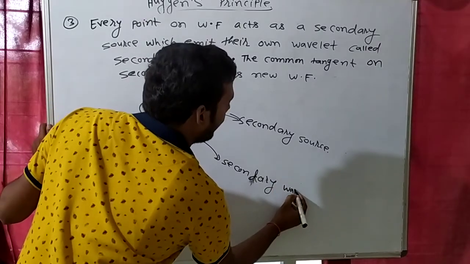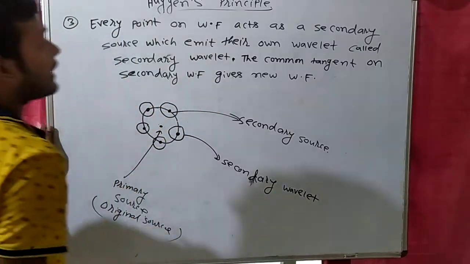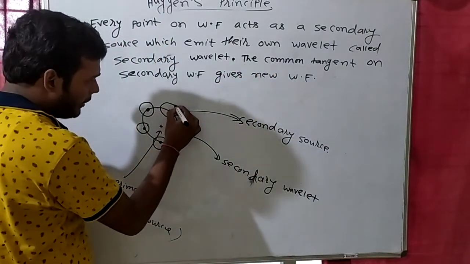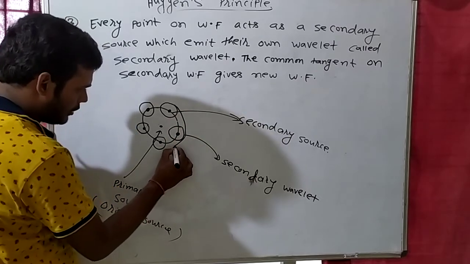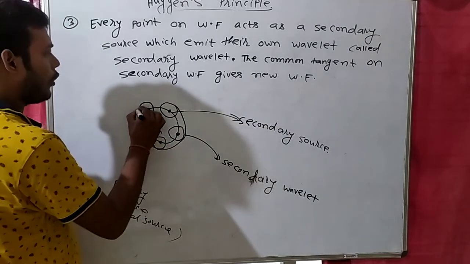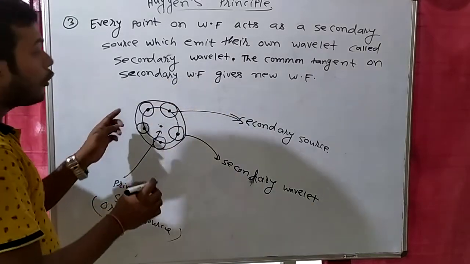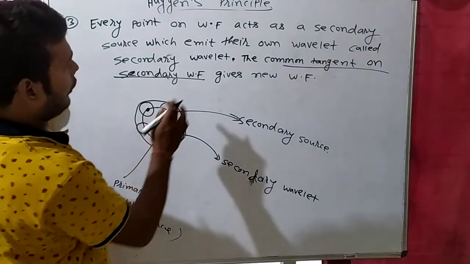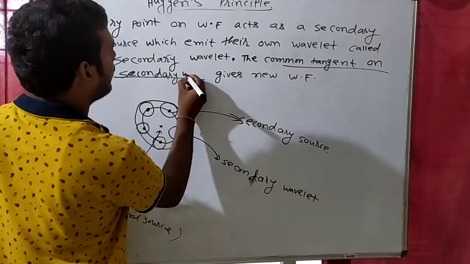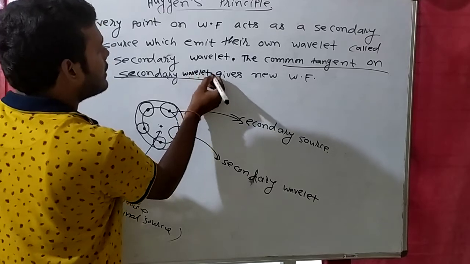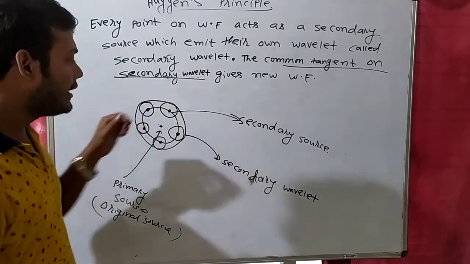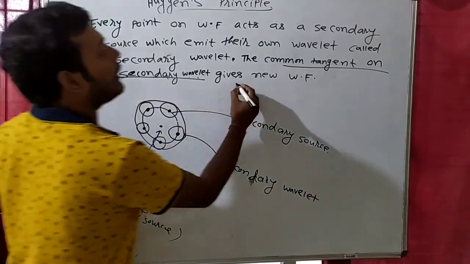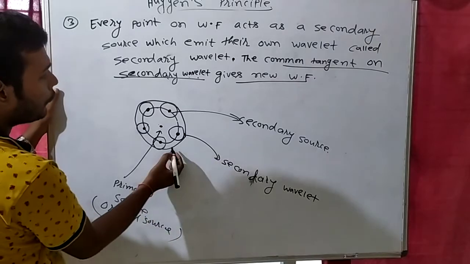This is secondary wavelet. जब हम secondary wavelet पे कॉमन टेंजेंट बनाते हैं. कॉमन टेंजेंट कैसे बनाएंगे? इस पे भी कॉमन टेंजेंट, इस पे भी, मतलब सब पे कॉमन टेंजेंट बनाएंगे. So when we will make common tangent on secondary wavelet, ये secondary wavelet पे जो common tangent बना, this will give a new wavefront. So this is a new wavefront.